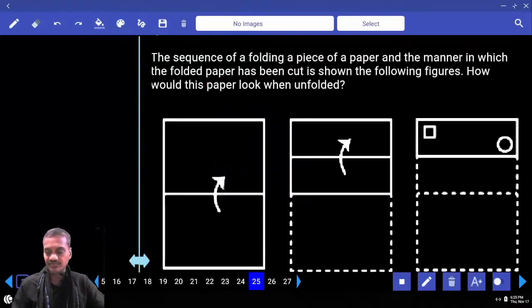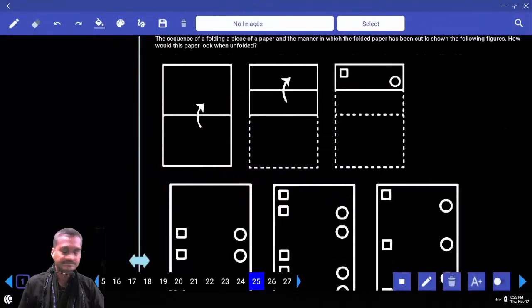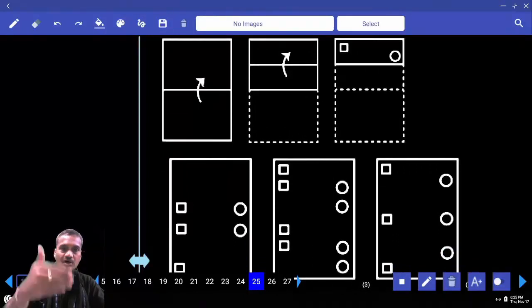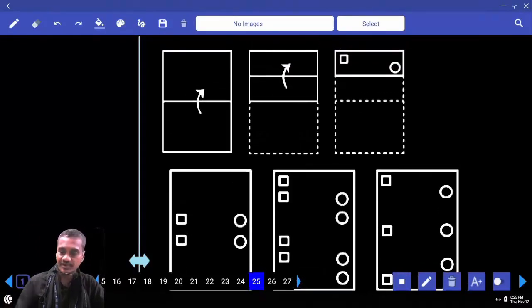Then coming to this 25. Now in this 25, now paper folding and paper cutting. Now in this paper folding and paper cutting, first the paper, water image, half of the paper was folded from bottom to top. Next one, again, the further half is folded. So in the paper, this is 1/4 and this will be half. Now, from here to here, what happens, tell me.